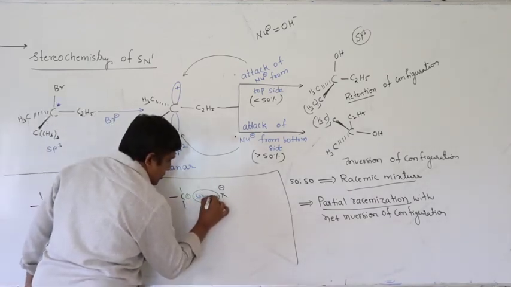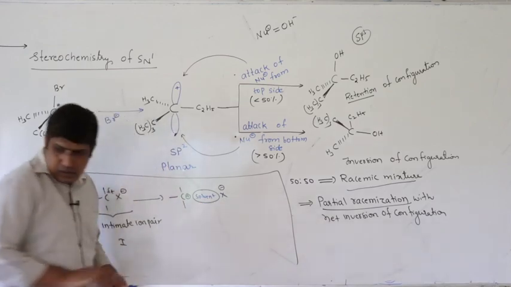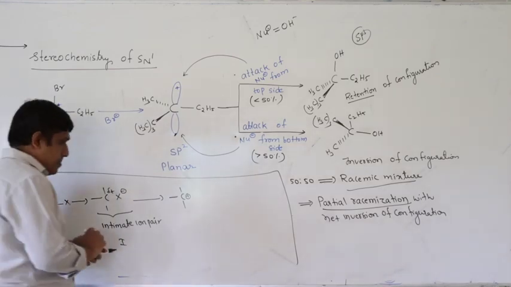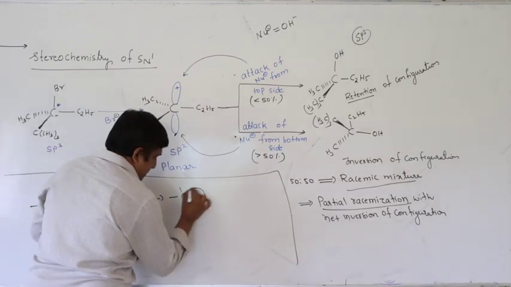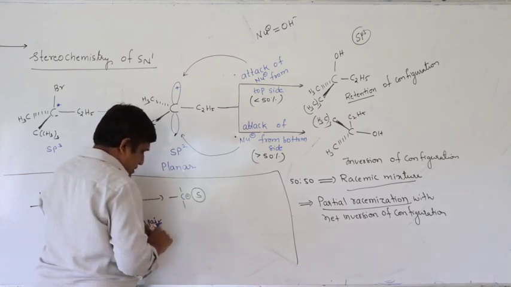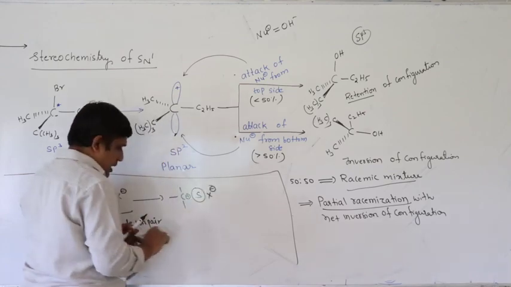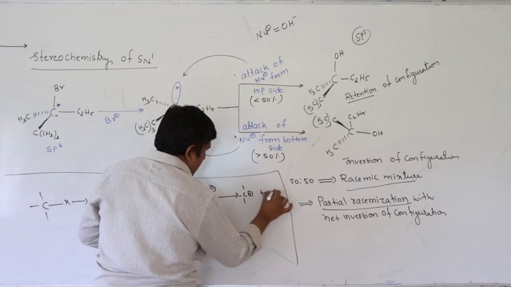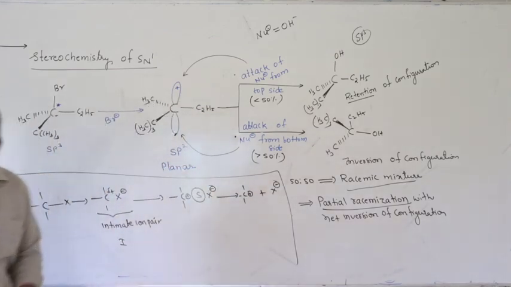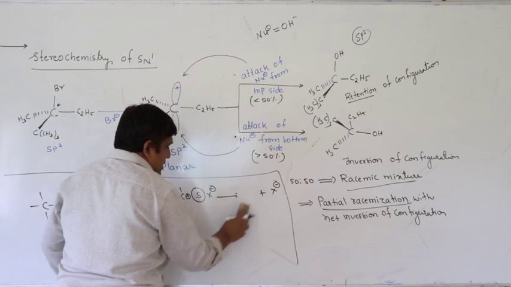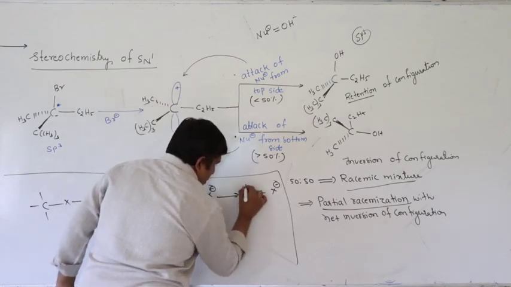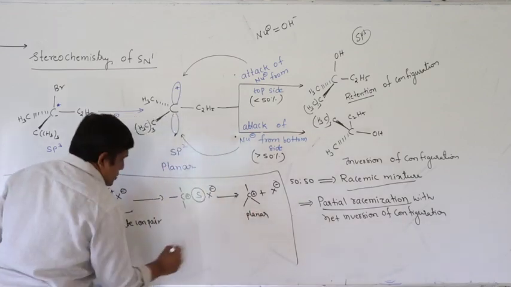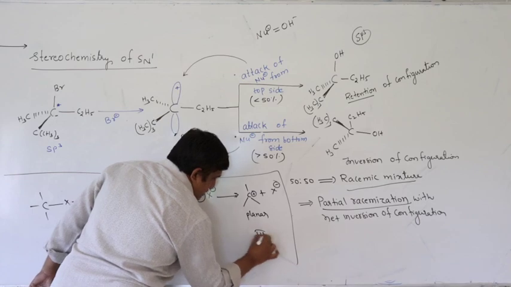Here you will get solvent, and in the next step they are completely separated. So, here this carbon is planar. So, this is the second intermediate, this is the third intermediate.